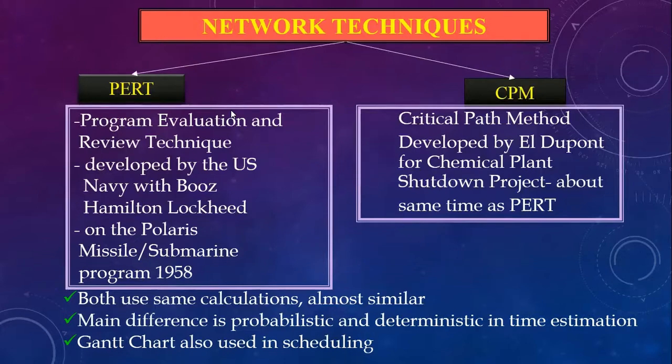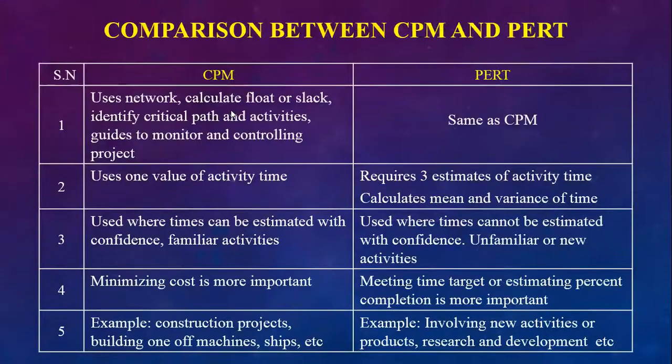It was also used at the same time as PERT, and the duration is the same as PERT was using. Both have almost similar calculations. The main difference is probabilistic and deterministic time estimation. Gantt charts are also used for rescheduling. That is the basic difference.